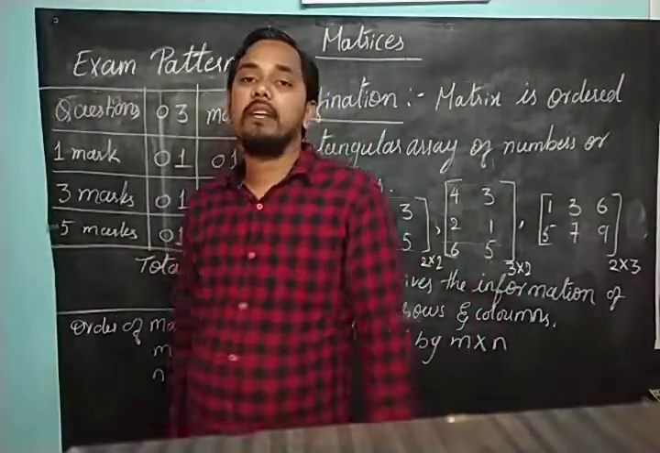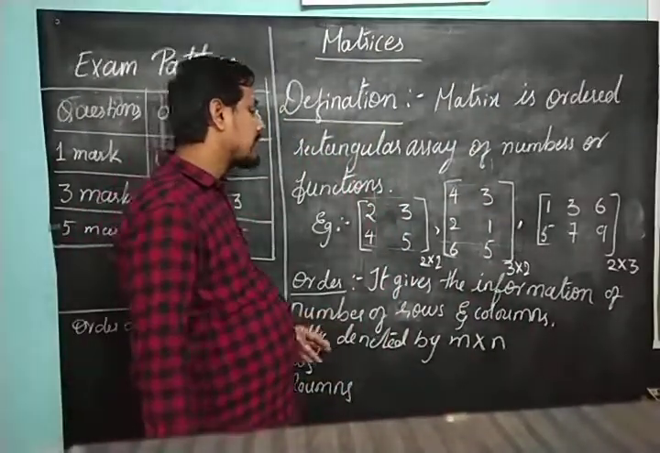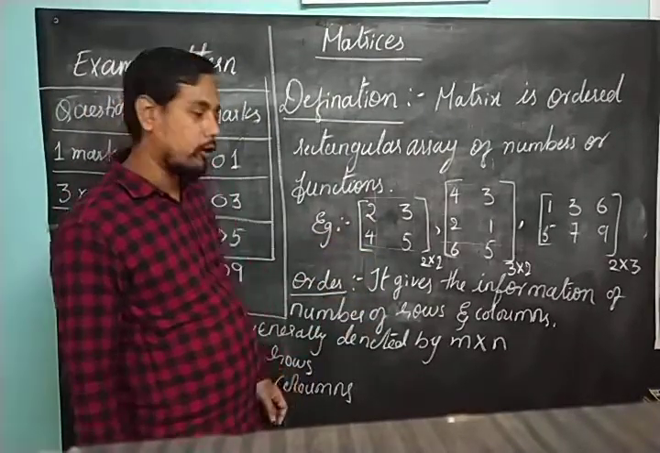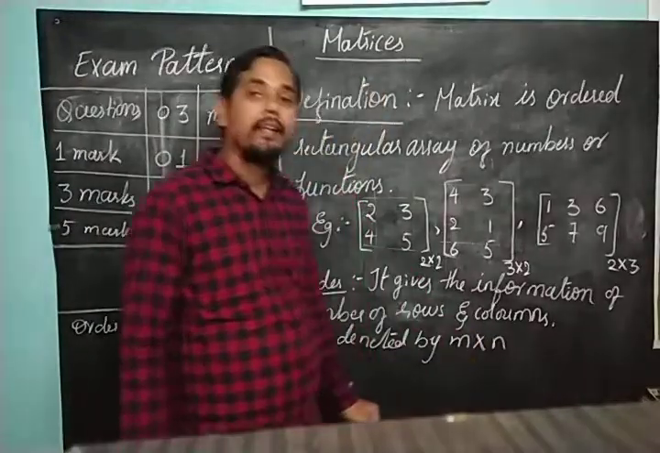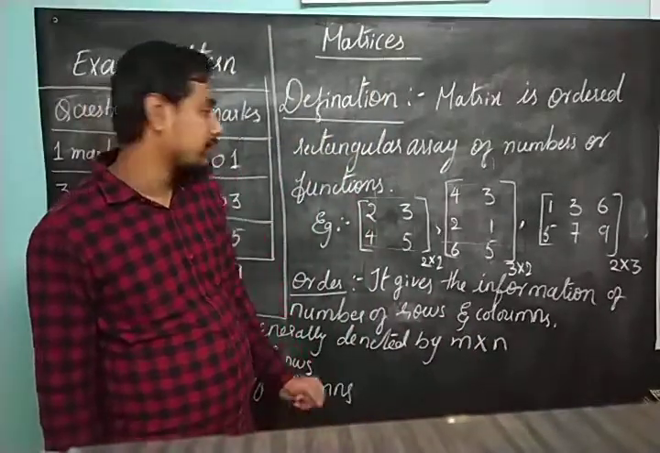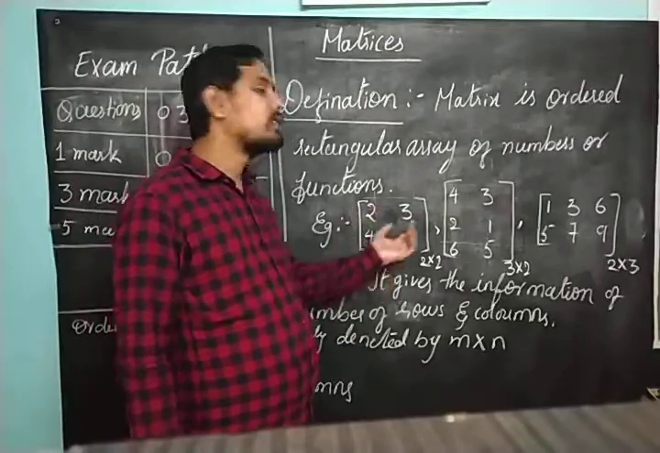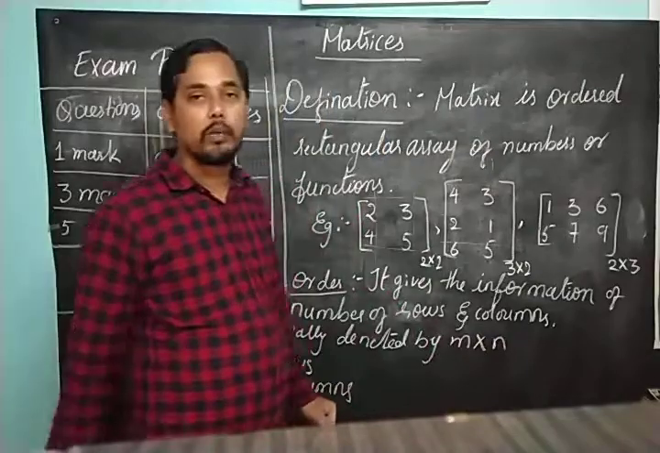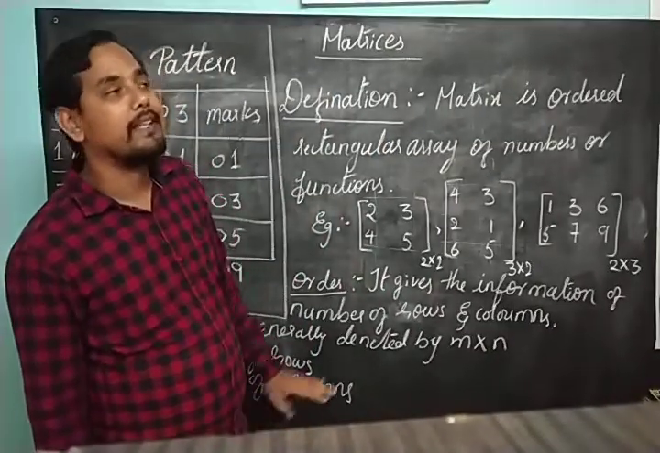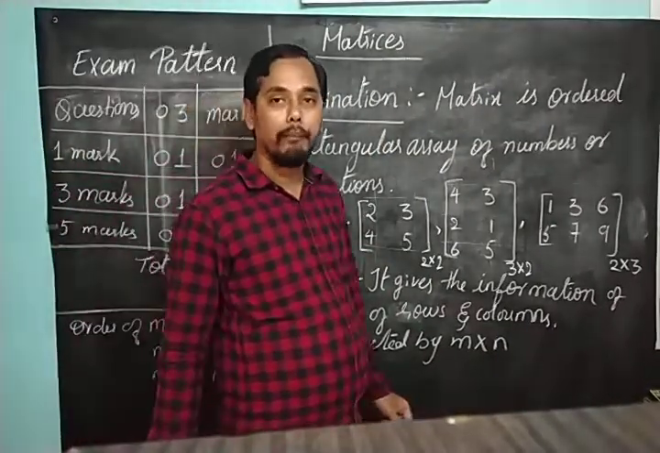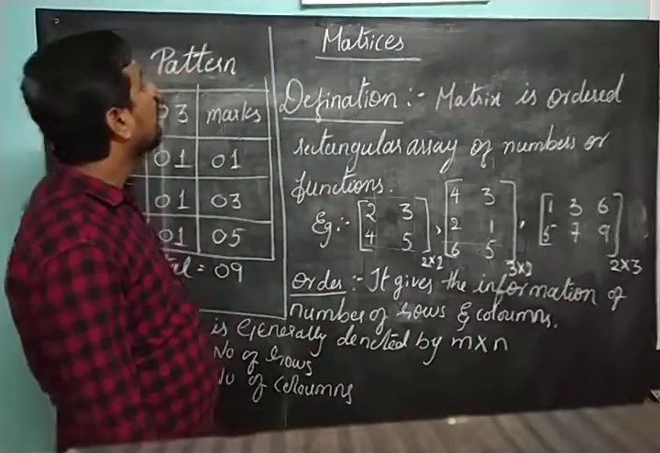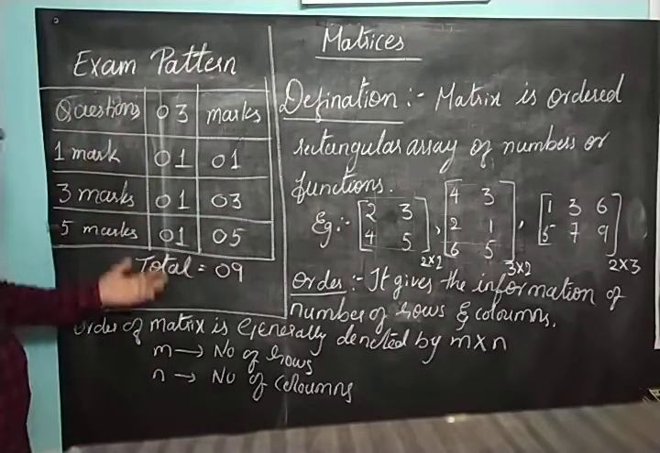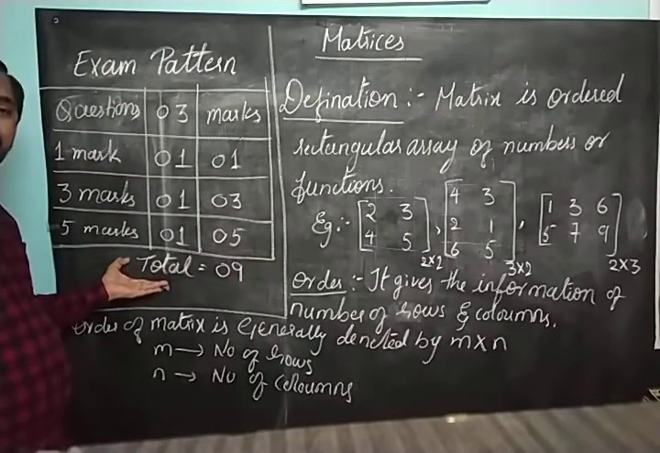In general we represent them as m cross n. And if the number of rows is equal to number of columns, that is if m is equal to n, then the matrix is called a square matrix. You can see here you are having 2 rows and 2 columns, right? So if m is equal to n, then it is called a square matrix. If m is not equal to n, then it is called a rectangular matrix. Is that clear? So this is all about the definition of matrix, the order of matrix, and what is the examination pattern. I hope everything is clear for you.